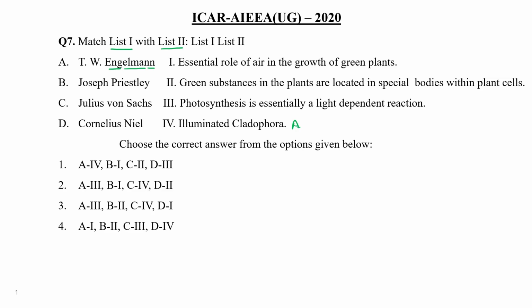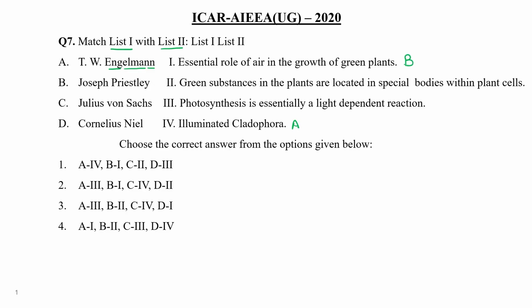Yes. Right. Similarly, Joseph Priestley, he actually performed that jar experiment in which he put initially a candle and a mouse, and then after some time, as all the oxygen is consumed by the candle, that mouse might also die. But when he put a plant also in that particular experiment with candle and mouse, all three lived in a very happy way. So that's how he proved the essential role of air in the growth of the green plant, right? So can I write down B over here?